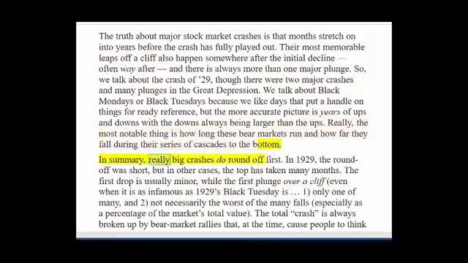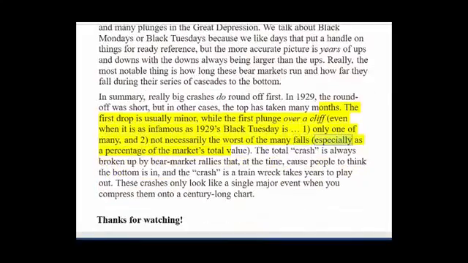In summary, really big crashes do round off first. In 1929, the round off was short, but in other cases, the top has taken many months. The first drop is usually minor, while the first plunge over a cliff, even when it is as infamous as 1929's Black Tuesday, is one, only one of many, and two, not necessarily the worst of the many falls, especially as a percentage of the market's total value.